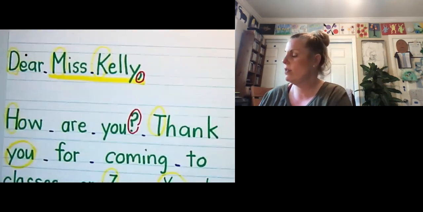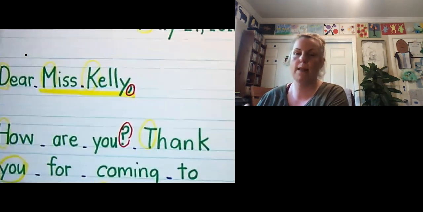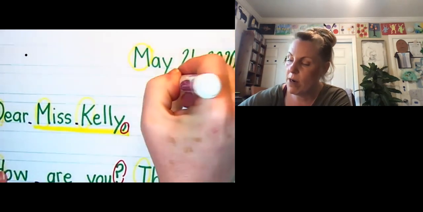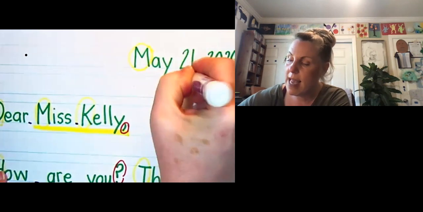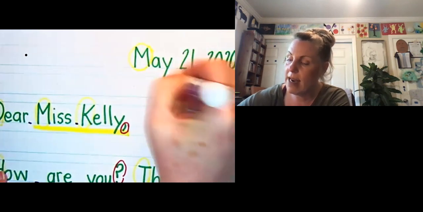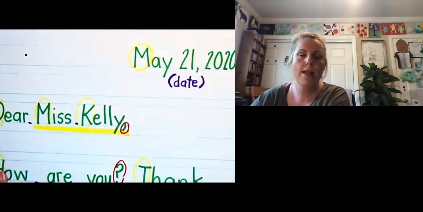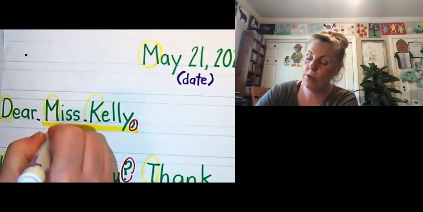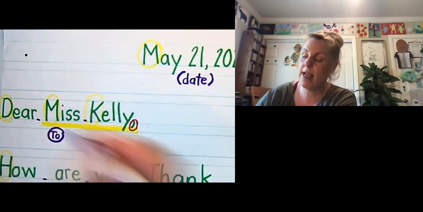So let's see. So things that are important in the letters. Number one, you need to have the date. So I'm going to write it underneath. D-A-T-E. So here's the date. What's the date? Then who is it to? So I'm going to put it over here. Who did you choose? Who's it to? Okay, and then we're going to have a comma.